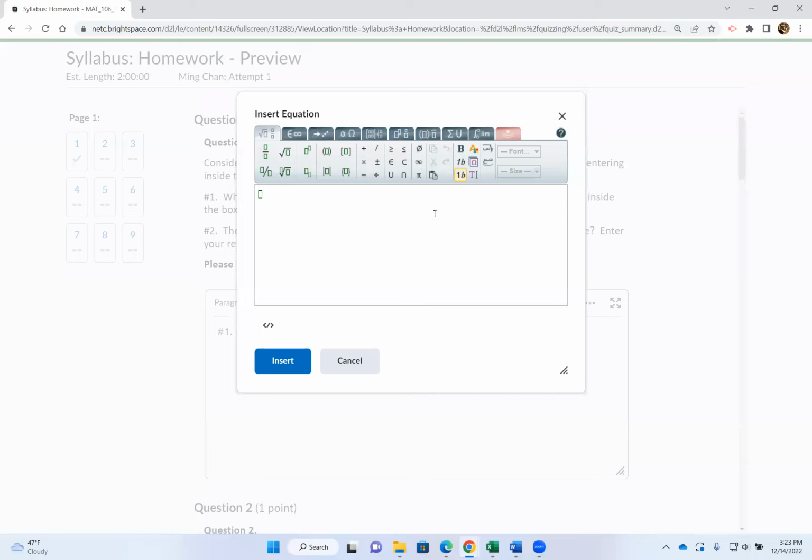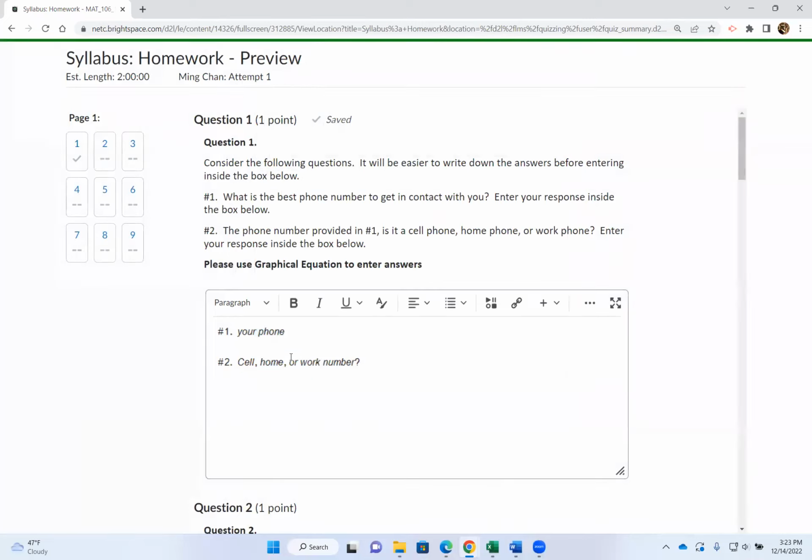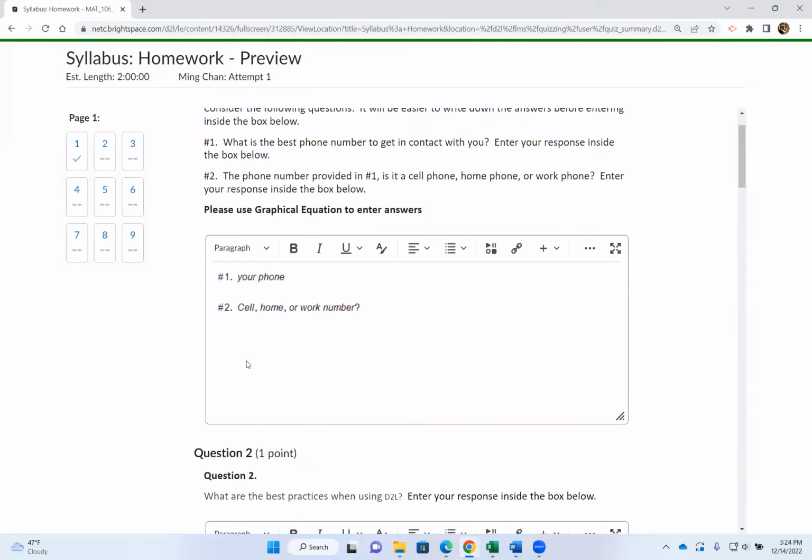All right, so number two says, the phone number you provided in number one is the cell, home, or work number. Is it a cell, home, or work number that you provided for me? Okay, let me know. So enter your phone number, and for number two, tell me, is that a cell phone number, home phone number, or work number? Okay. So I want to make sure I have your most up-to-date contact numbers.